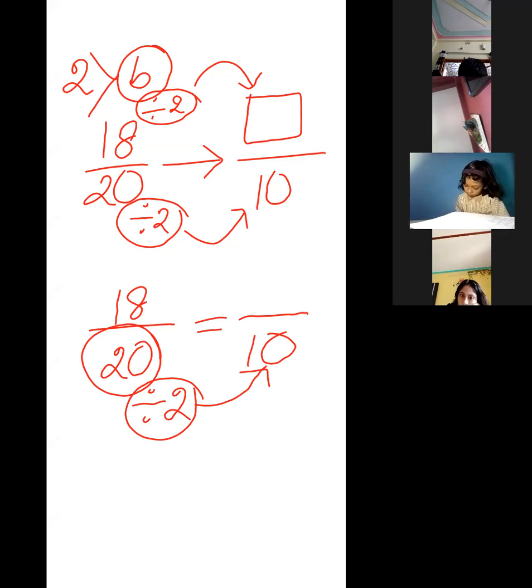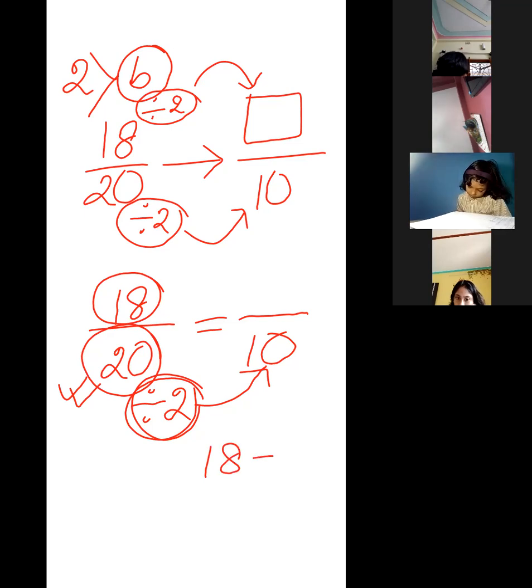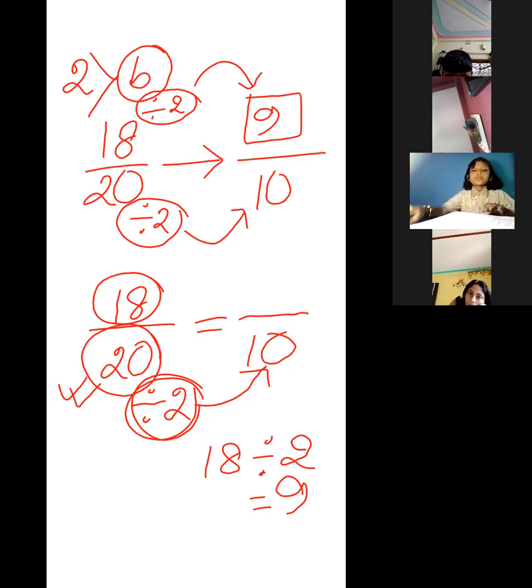As we have divided by 2 in the denominator, so in the numerator also we have to do the same calculation. We have to divide 18 by 2. 9, na? Yes, ma'am, 9. So the answer will be 9. Now it is clear. 9 by 10.